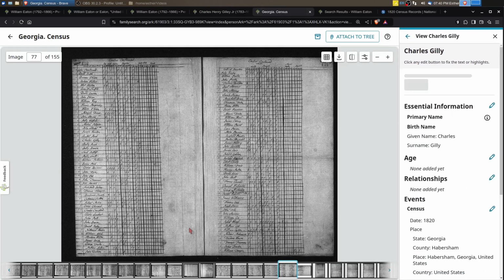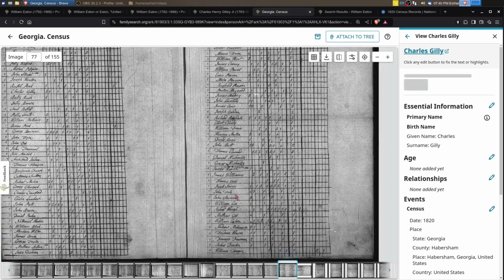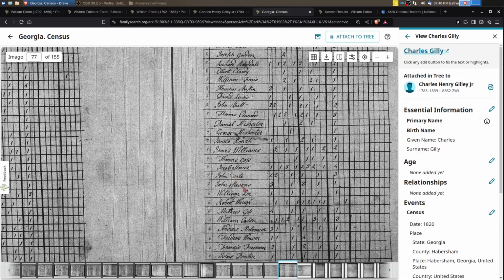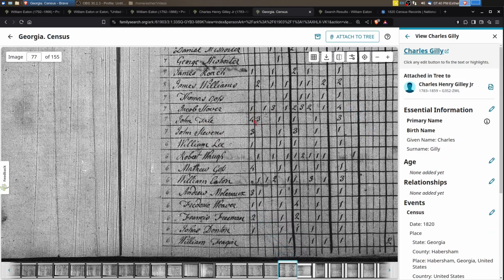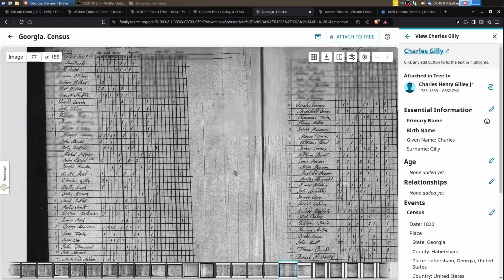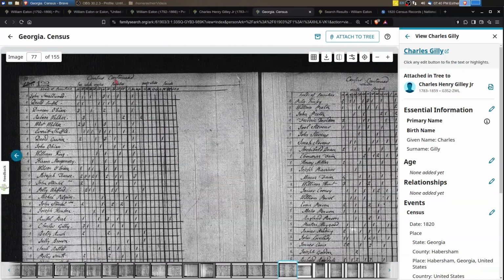The population of the United States wasn't that big in most places, and so you can get through it pretty quickly. And so I found that on the second page of this image here, several of these people are not in the index. So really important that if you are trying to find someone in these early censuses, look on every page. The indexes are just not that good. They need to be redone, unfortunately.